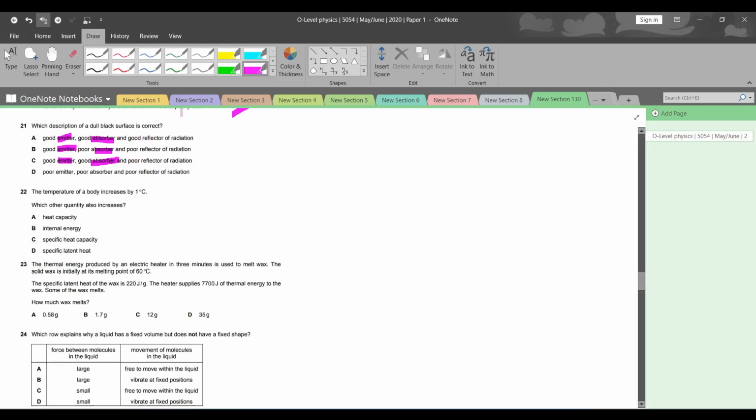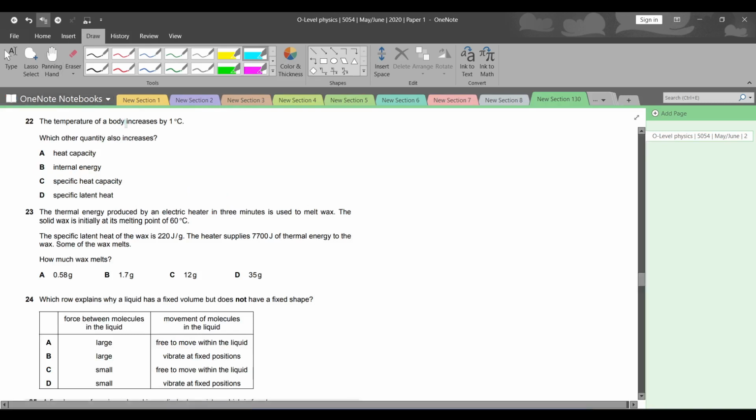So let's see what is our next. So we have the emitter and the absorber, okay? It is a good emitter, a good absorber, and it is not a good reflector, okay? It is a poor reflector, okay? Because it does not reflect, you cannot be a good absorber and a good reflector at the same time, okay? It is a poor reflector, a good emitter, a good absorber, and a poor reflector of radiation.